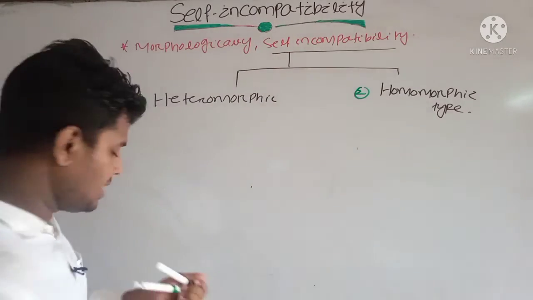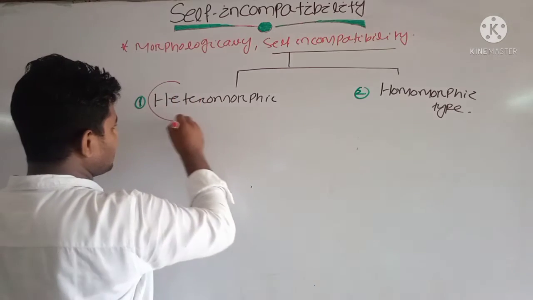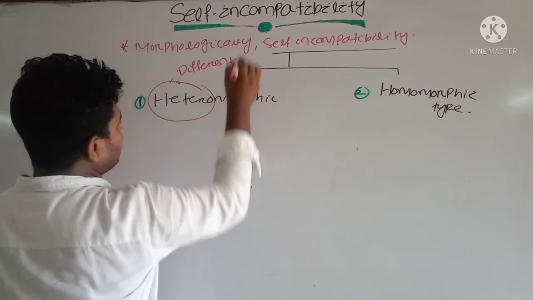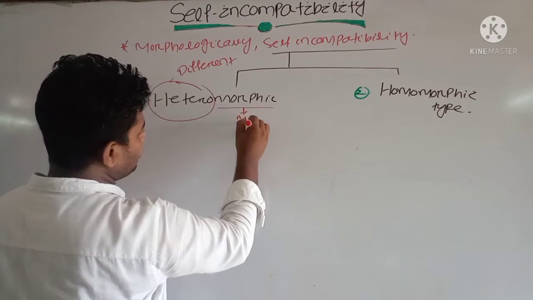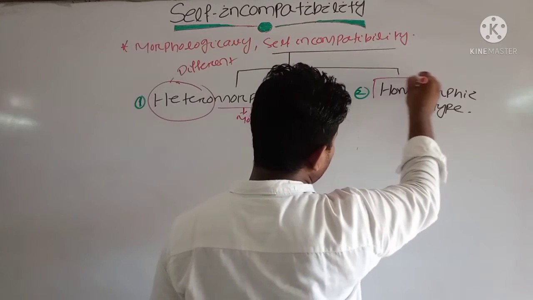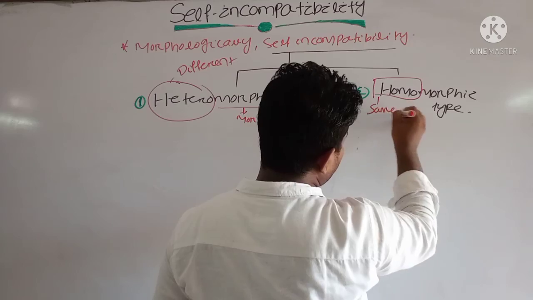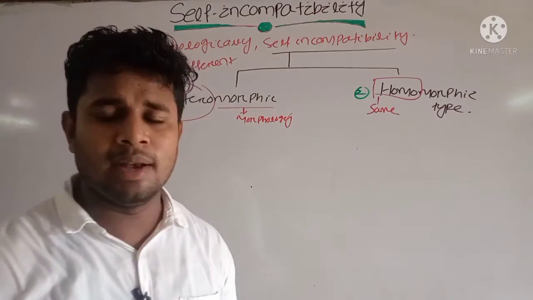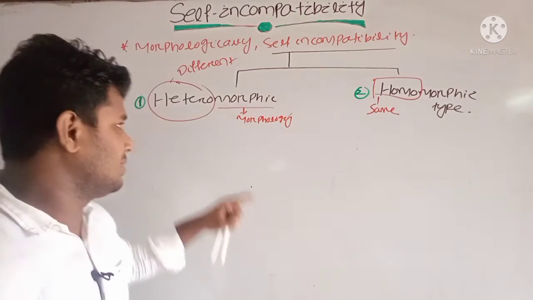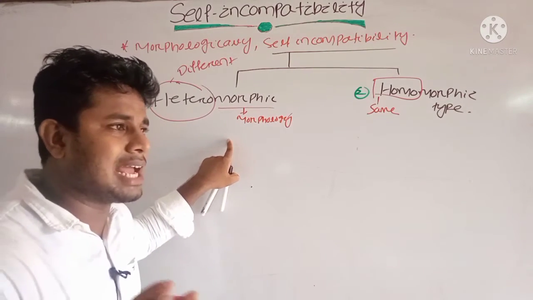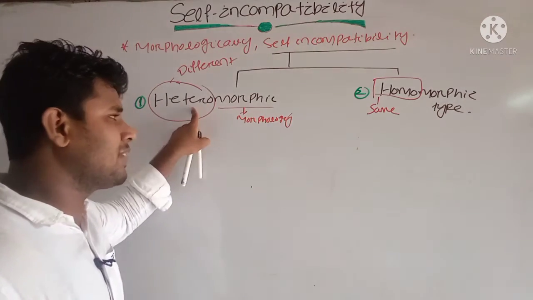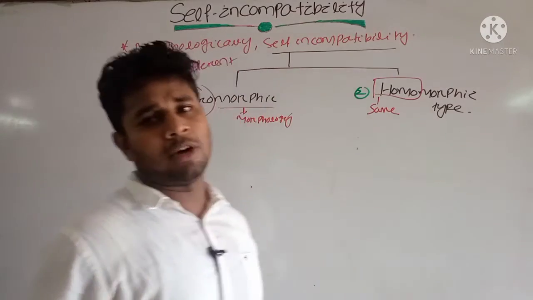And here you can see the term hetero. Hetero means something related to different, and morphic is related to morphology. Homo means same, and morphic means morphology. When you see different types of flowers present, their morphology will be different, and that's why this is called heteromorphic type, and this is called homomorphic type.